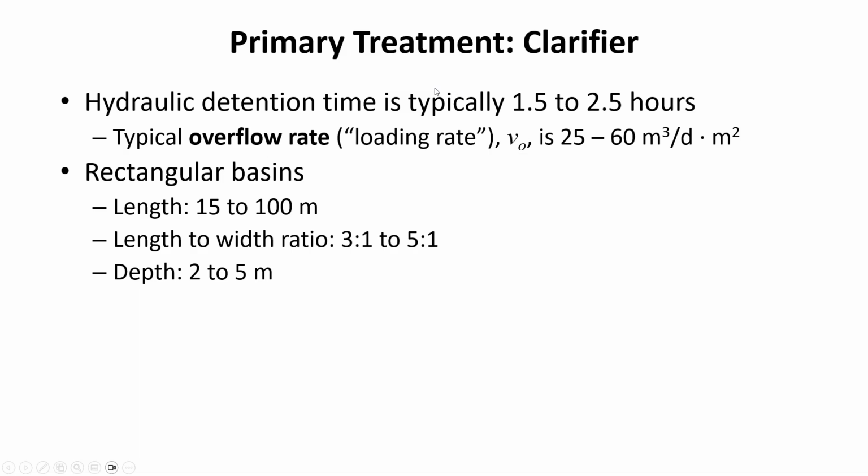Sometimes it's called a loading rate, and we've seen this before where it's just simply the flow rate divided by the surface area of the clarifier. So the area that applies there is the bottom area of the clarifier. So like top view, what's the area of the clarifier? That would be the units here of meters squared in the denominator that we're using.